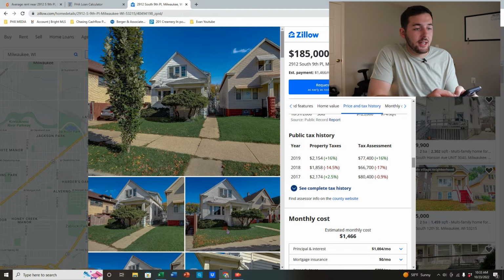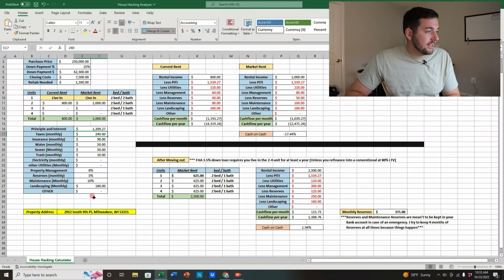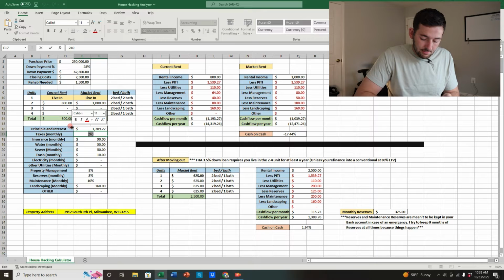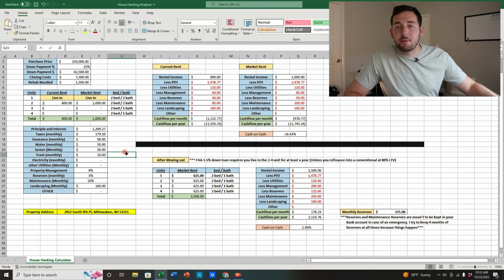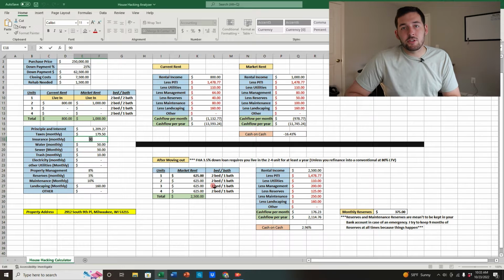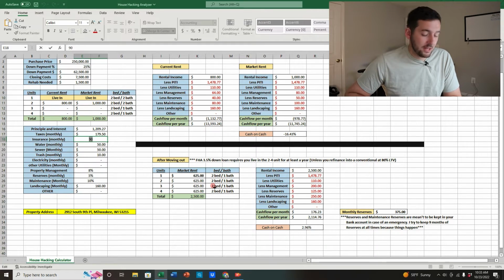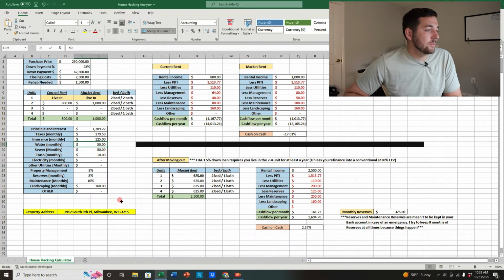So what we'll do is we'll go ahead and take 2,154 divided by 12, and you go back to your calculator, and in taxes for monthly, you'll put 179.5 because that's the annual tax divided by 12. Also, we'll go to insurance. I like being conservative on the insurance. It's never bad to have too much insurance in my thought process. So I'm going to do 125 a month, and we'll stick it there for now.